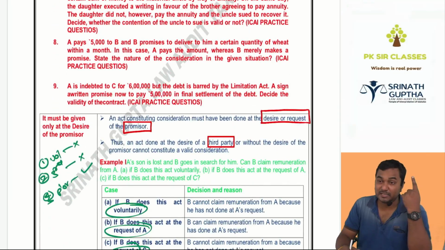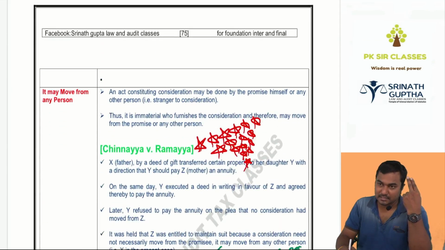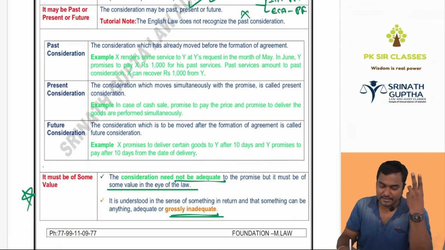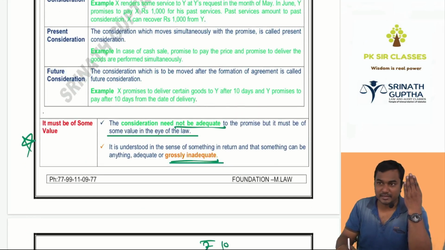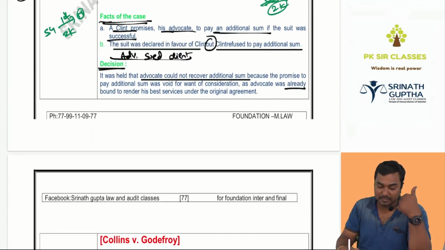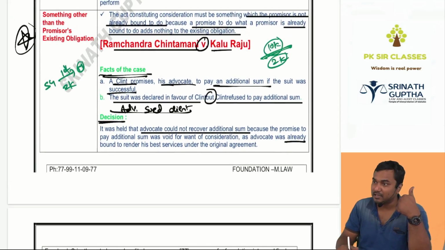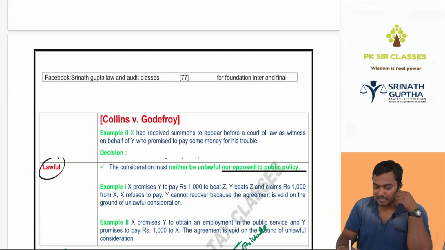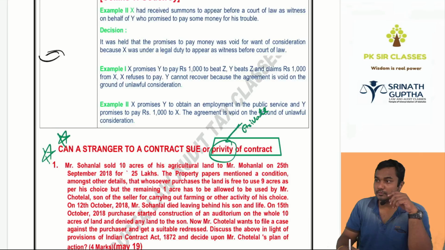First one, it must be given at the desire of the promisor. It may be given by the promisee or any other person. I kept so many stars also, Chinnaya versus Ramaya. And it may be past, present, or future. It must have some value, need not be adequate value, and it must be real but not imaginary. It must be something more than the promisor's existing obligation. Yes sir, no sir. Next, it must be lawful, should not be opposite to public policy.